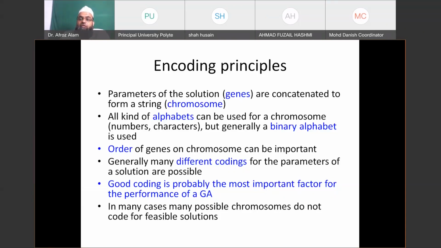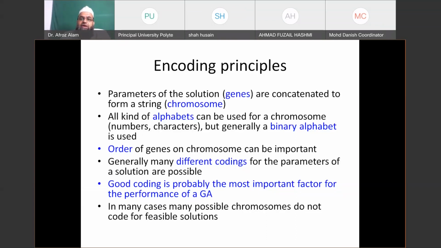And this set of x1, x2 up to xn will lie among their limits. Suppose limits are given. So for example, if it is given that all x's must be positive, it means you can't put any gene as a negative number.